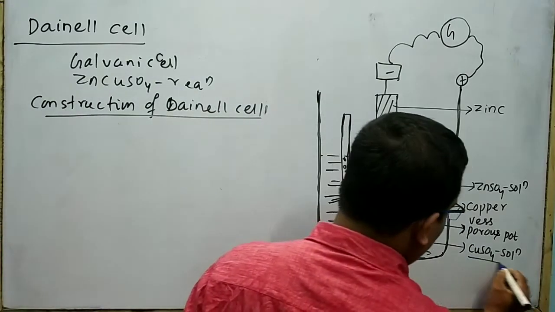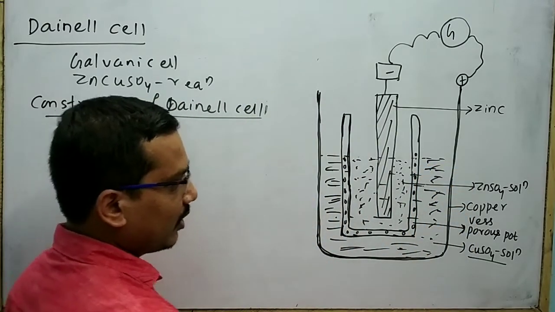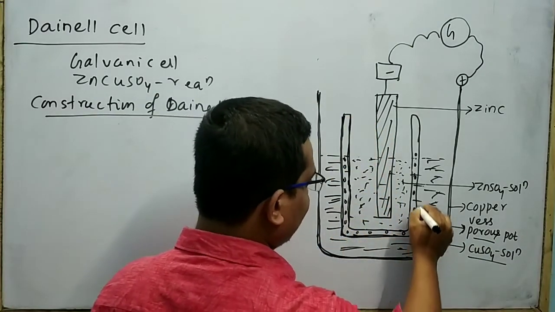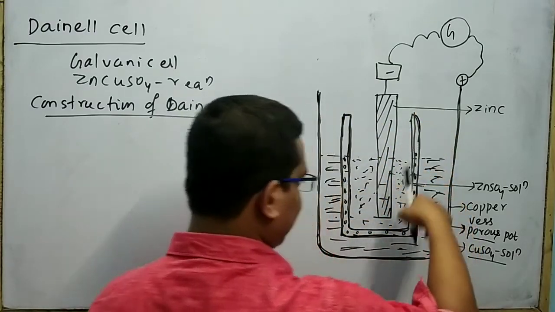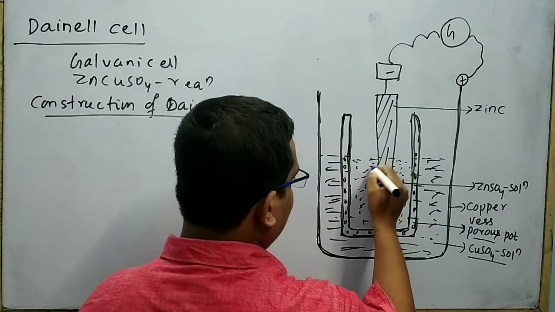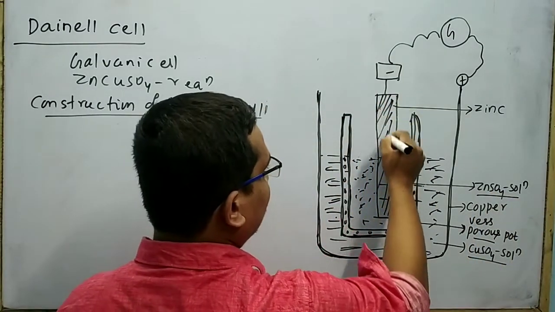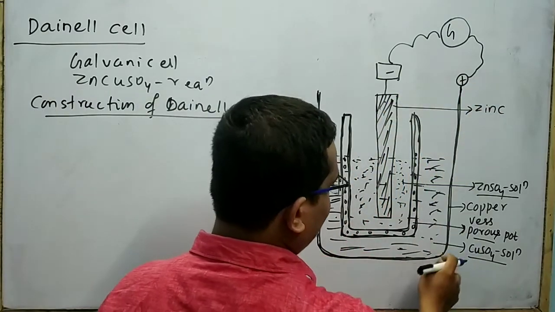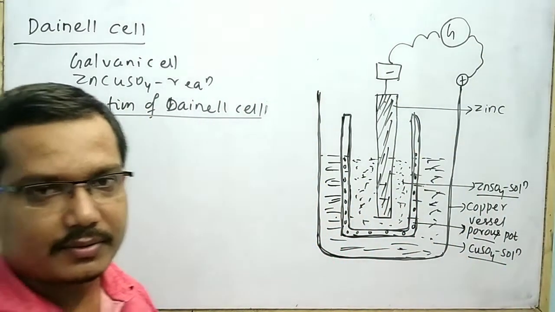In the copper vessel, copper sulfate solution is taken. A porous pot is dipped in the copper sulfate solution. In the porous pot, zinc sulfate solution is taken. This is your zinc rod, and this zinc rod and the copper vessel are connected through the galvanometer.